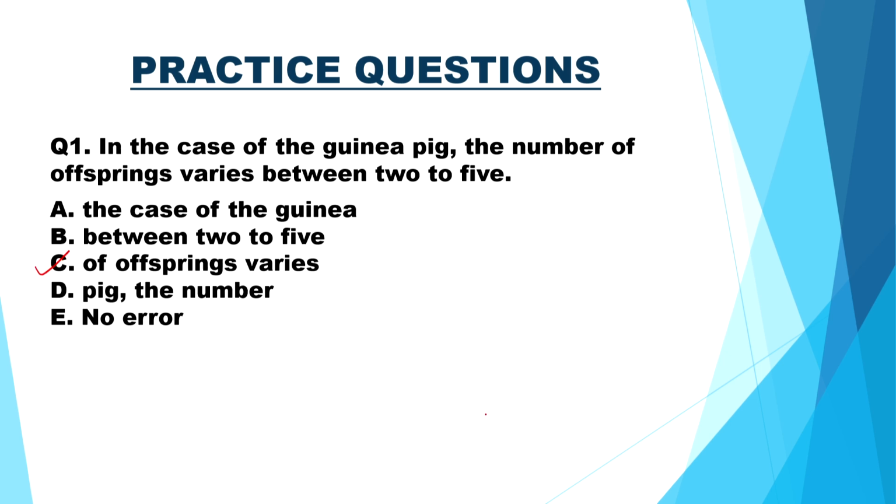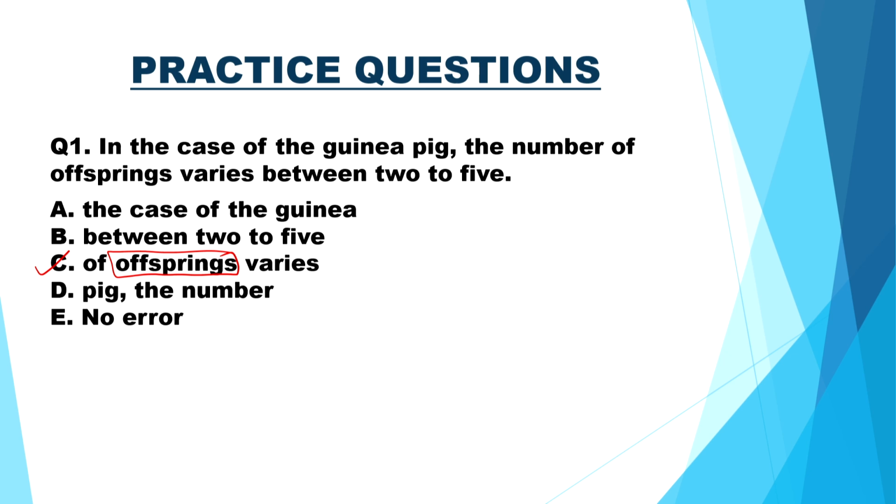Now, the grammatical error of the sentence is in the option C, which says offsprings varies. So, basically the noun offsprings contains the error. As we discussed in rule number 4, singular and plural versions of a few nouns are the same.